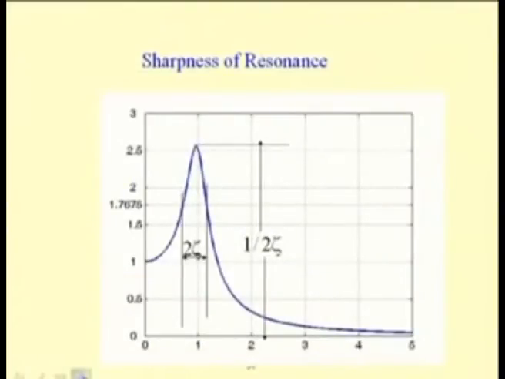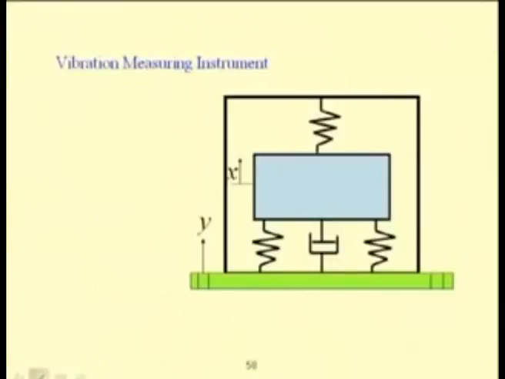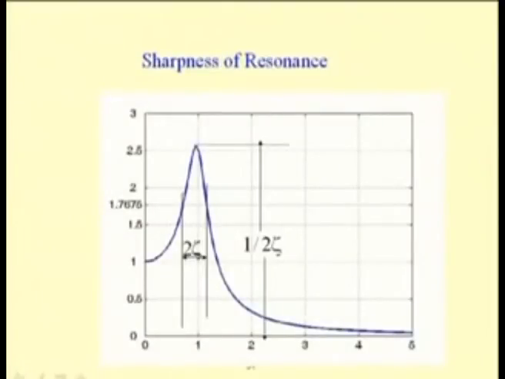So, one can obtain the damping of the system by studying the sharpness of resonance. In this case, in a single degree of freedom system, the maximum amplitude is equal to 1 by 2 zeta. So, one can find the quality factor associated with this, and one can determine the damping of the system.